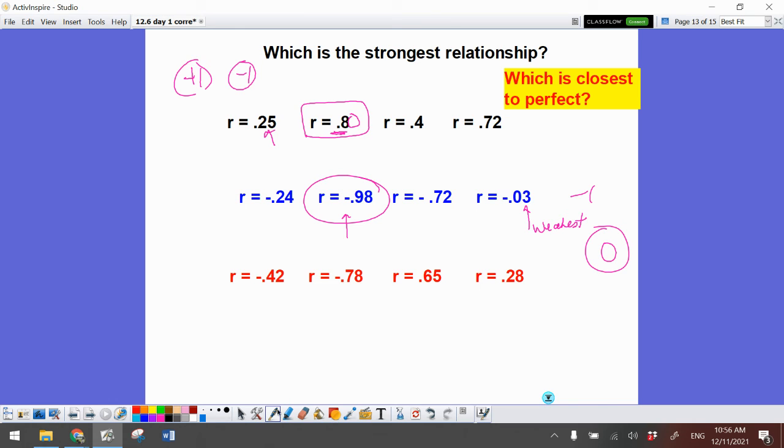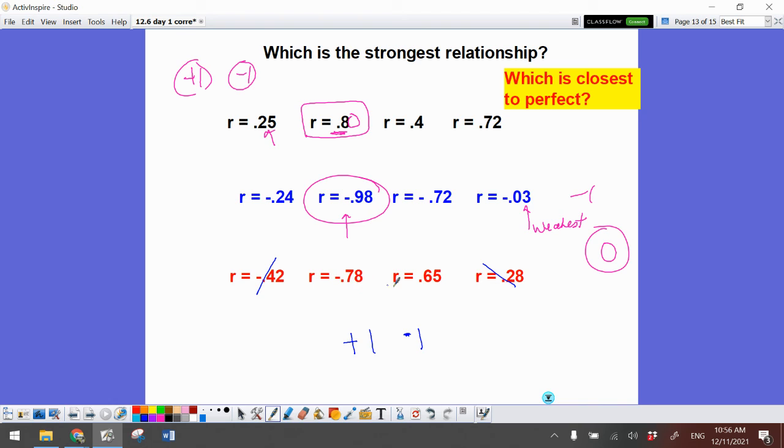All right, so now let's look at some positives and some negatives. So I've got negative 0.42, negative 0.78, 0.65, and 0.28. Remember, perfect positive is +1, perfect negative is -1. Which one of those values is closest to perfect? Well, I'm not going to be looking at these two because those are farthest away from +1 or -1.